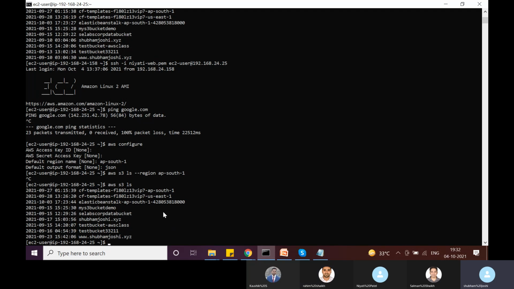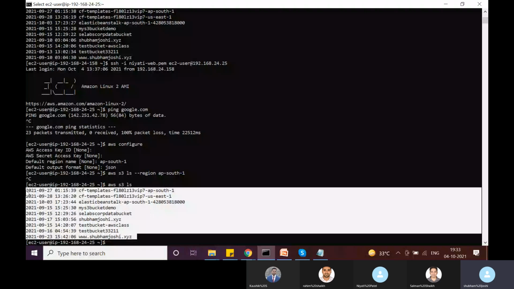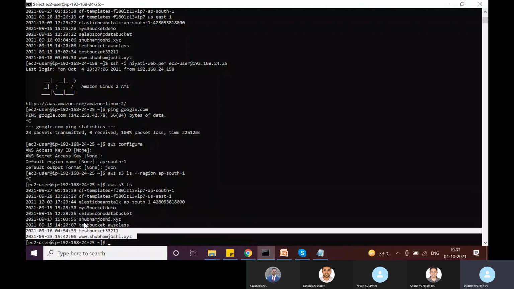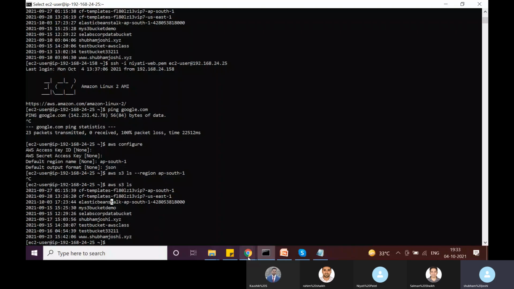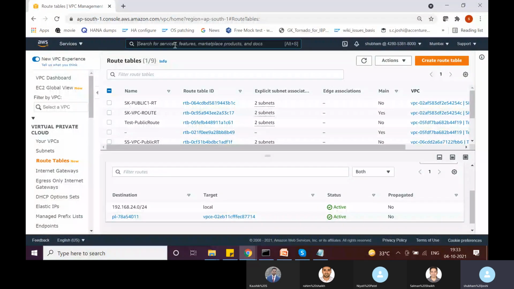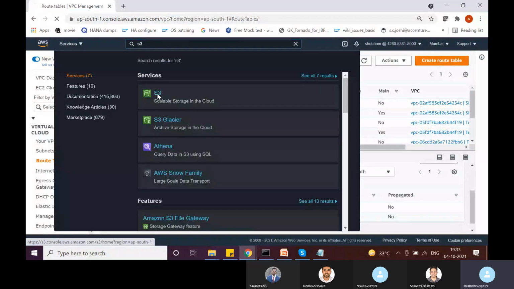The other important thing to note with VPC endpoints is that we have created this VPC endpoint for Asia Pacific Mumbai. So I will only be able to access the S3 buckets in Asia Pacific Mumbai. If I try to access a bucket in some other region, then I will not be able to connect to that bucket. For example, listing the buckets is not region specific, so that is why we are able to get the list of all the buckets. Now if I go back here, let's see what buckets we have and in which regions.